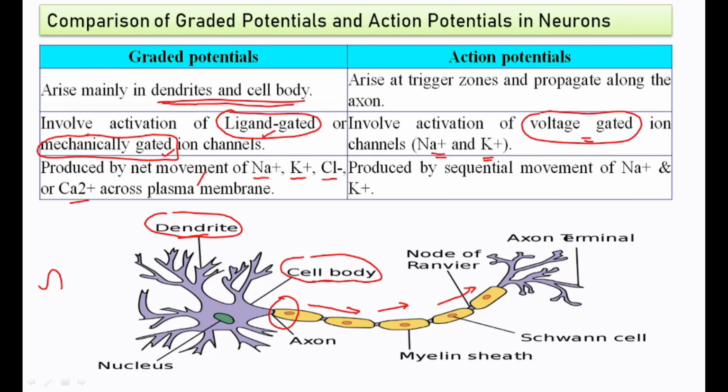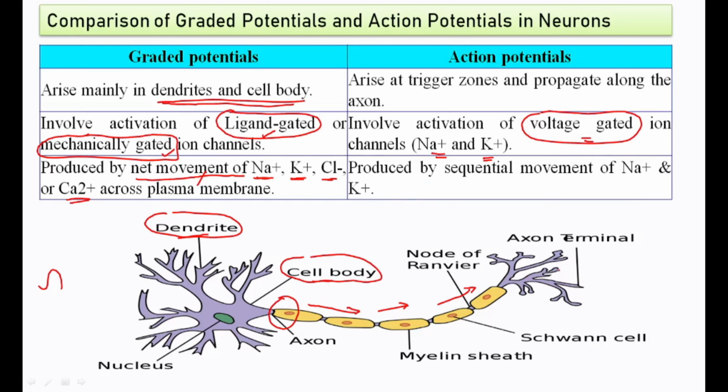So that will be produced by the net movement of sodium, potassium, chloride or calcium across the plasma membrane, whereas the action potential is produced by the sequential